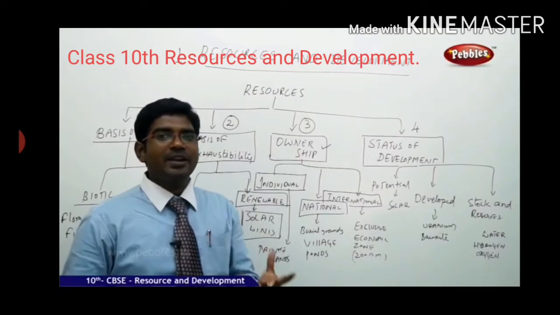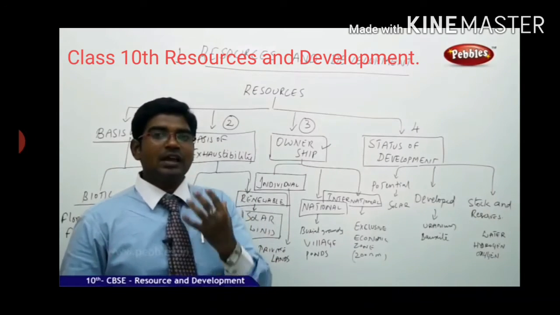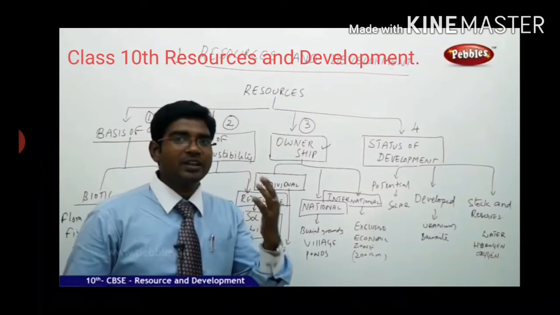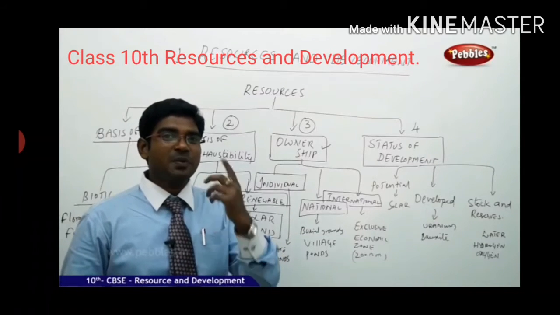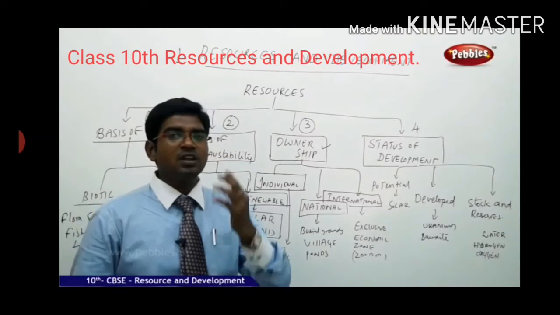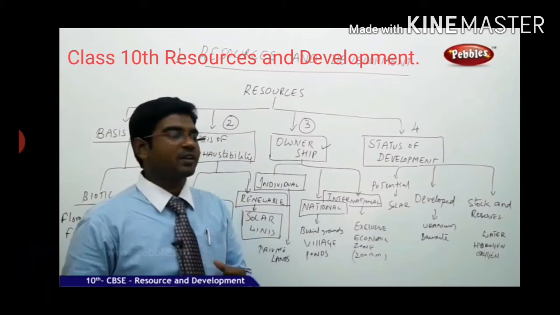In Gujarat, you have abundant availability of solar energy. That is the potential of Gujarat. In the same way, you have a lot of wind energy available in Rajasthan. That is the potentiality of Rajasthan. Whether these are utilized properly or not is immaterial now. When we talk about potential, what is the potential of that particular land? That is called potential here.